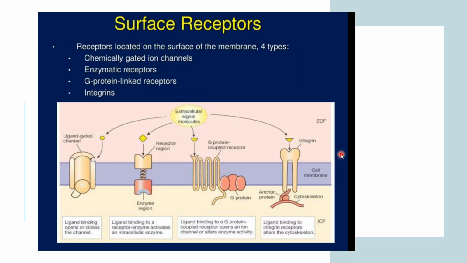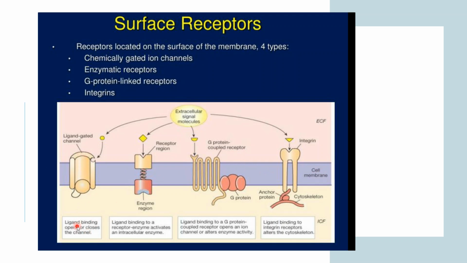So, now coming to surface receptors. These surface receptors are located on the cell surface and are of four types, but we are going to focus on these three: the chemically gated ion channel, enzymatic receptors, and G protein linked receptors. This is how they look. This is the ligand gated channel. This is the G protein coupled receptor. These are the integrins, and this is the receptor region. Basically, this is the enzymatic receptor. So these four are the types of surface receptor. We will be focusing on these three.